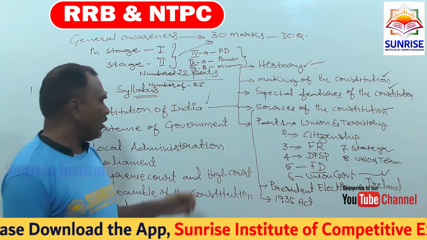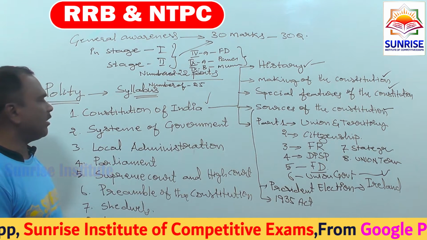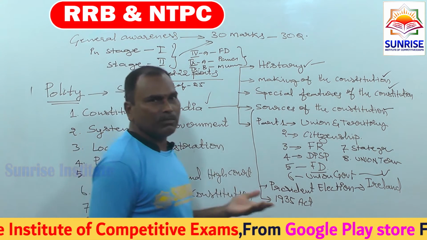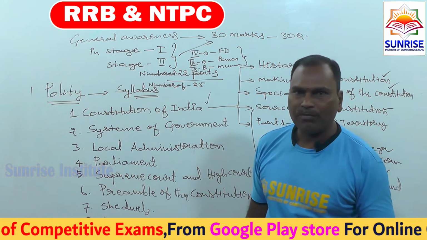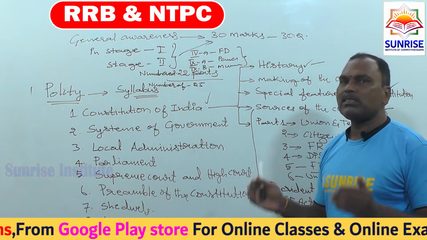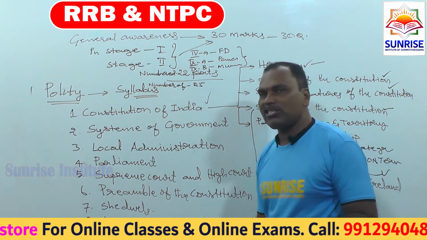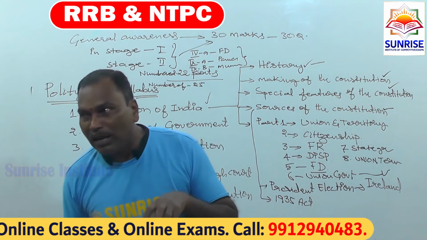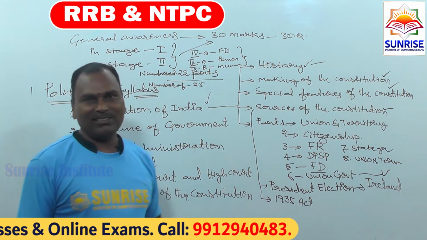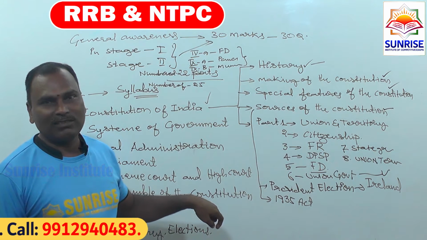And the next one, the presidential system, we can observe in America. America is a presidential system because the president is a directly elected person. But in our parliamentary system, the prime minister is the elected person, isn't it? But the president is indirectly elected, right?